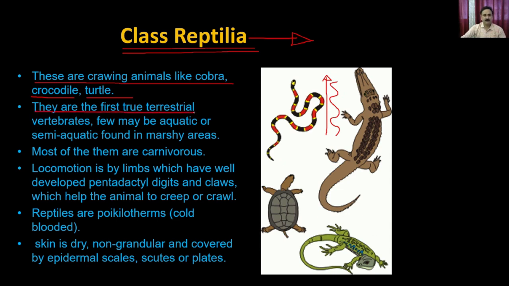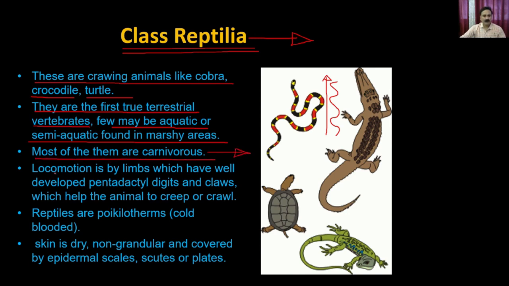They are the first true terrestrial vertebrates. Few may be aquatic or semi-aquatic, found in the marshy lands. So these are the terrestrial animals, but some of their members are also found among the aquatic animals. Most of them are carnivorous.